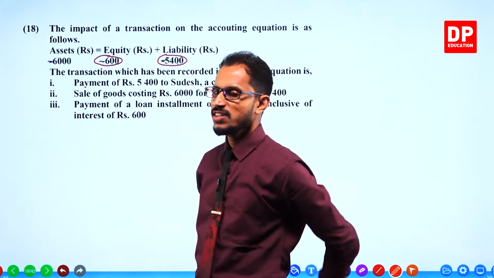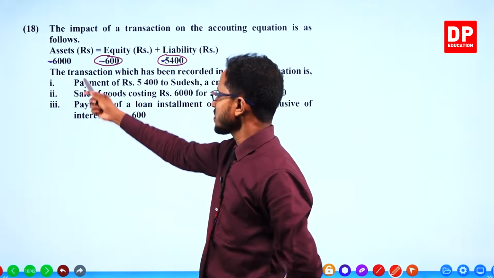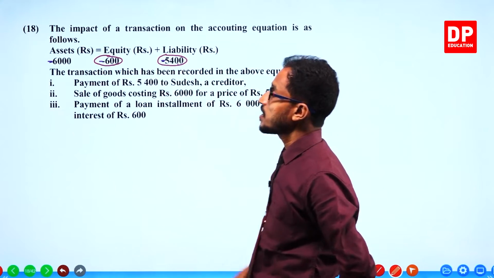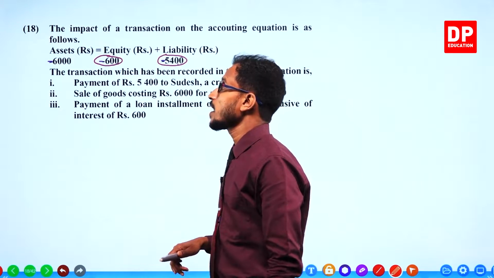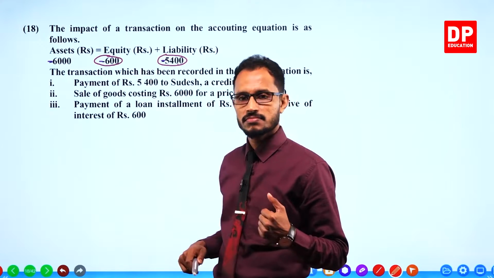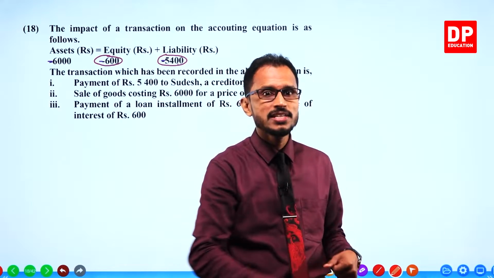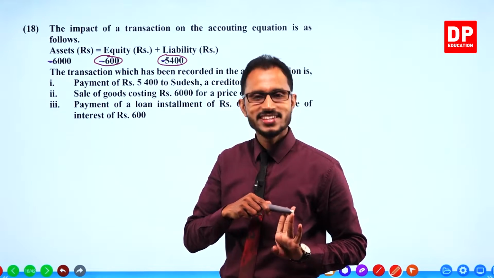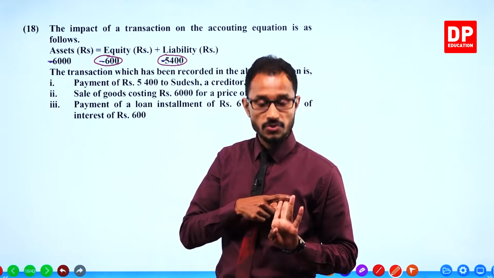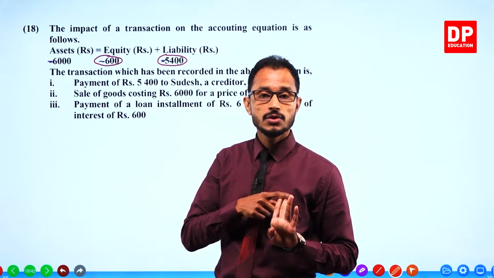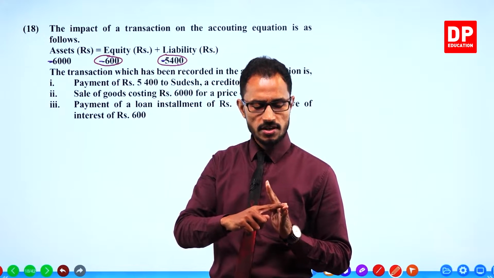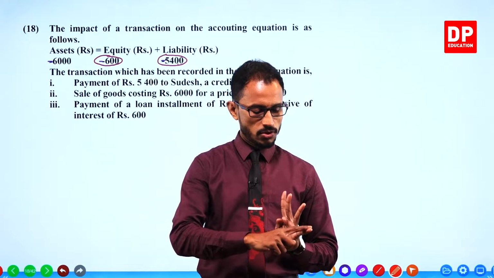There you should first think about the transaction which has been recorded in the above equation. What is the transaction which has happened here? You should first think of any transaction which can decrease equity. See, equity has decreased. I just told you a few minutes ago there are 2 transactions or events which can decrease equity. Either it should be a drawing, or an expense, or a loss.